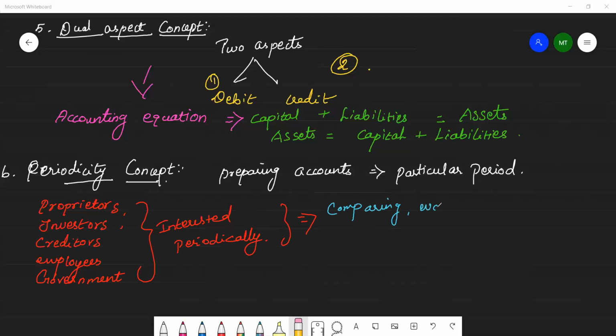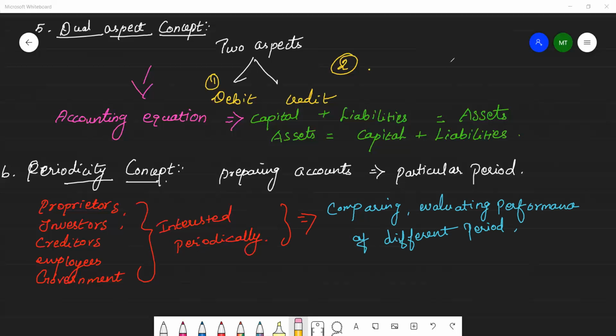That's all. It's the periodicity concept.